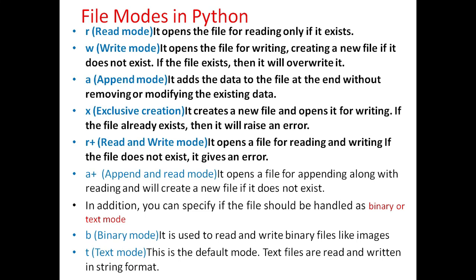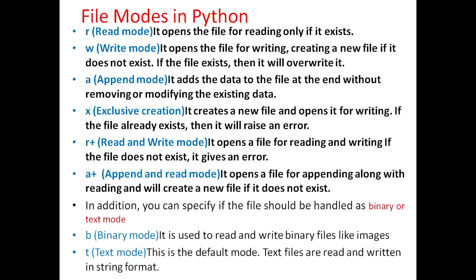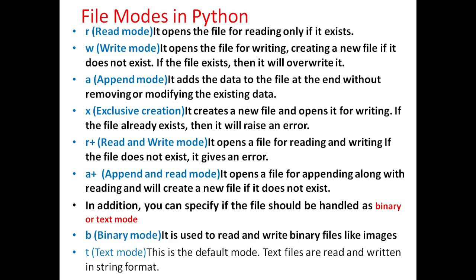R plus, that is read and write mode. It opens a file for reading and writing. If the file does not exist, it gives an error. Then A plus, that is append and read mode. It opens a file for appending along with the reading and will create a new file if it does not exist. In addition, you can specify if the file should be handled as binary or text mode. For this, we'll use B for binary mode, which is used to read and write binary files like images, and T, that is text mode, which is the default mode. Text files are read and written in string format.